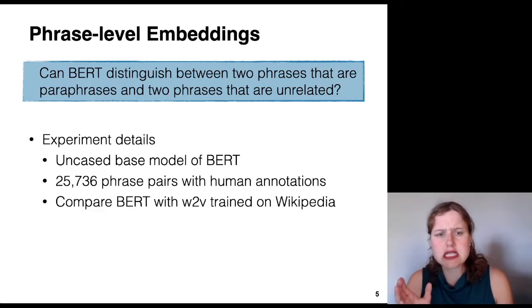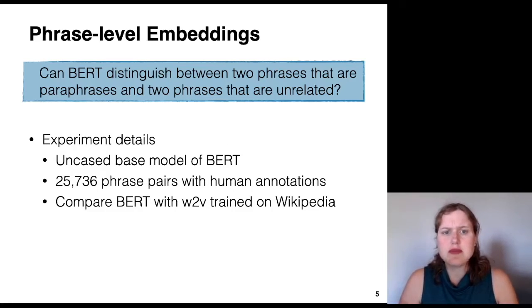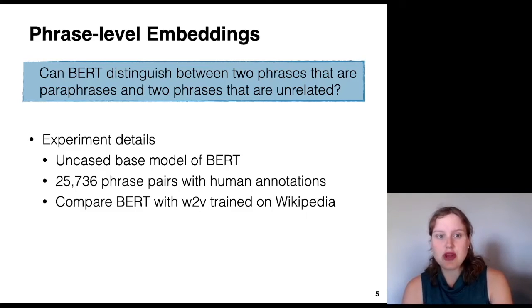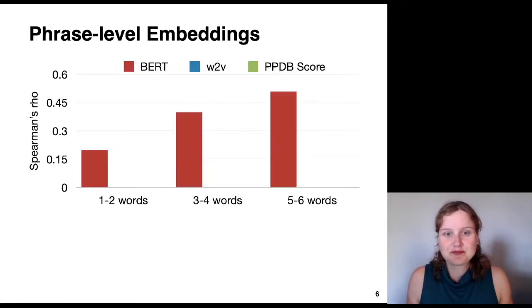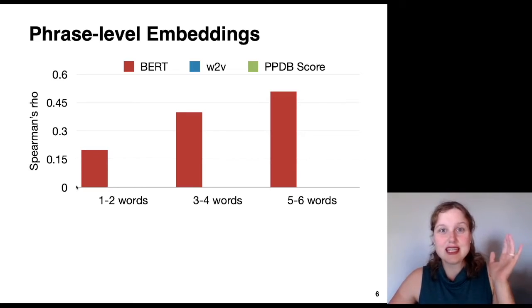A few technical details. We're going to use the uncased base model of BERT, and we have about 25.7 thousand phrase pairs with human annotation, so that's a subset of the PPDB we're going to use for this experiment. And then we're also going to compare BERT with a word2vec model trained on Wikipedia. So here are the results. You can see along the y-axis here, we have Spearman's rho. This is our correlation score between the embedding cosine similarities and the human scores.